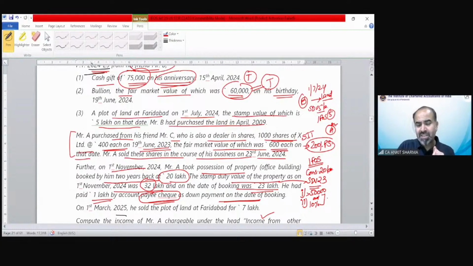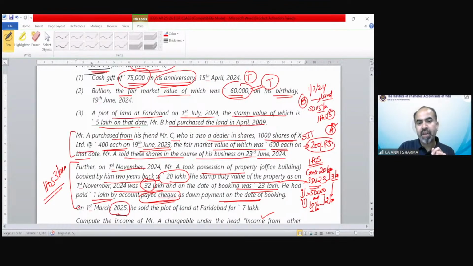In this case, the consideration is 20 lakhs, so 2 lakh or 50,000; 2 lakh is higher. So if the difference between the consideration and stamp duty value, which is 3 lakh, exceeds the higher of these two, then that difference is going to be your income from other source. Because 3 lakh exceeds 2 lakh, in this case income from other source would be 3 lakh.